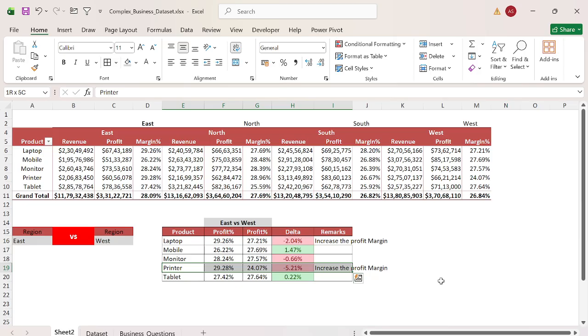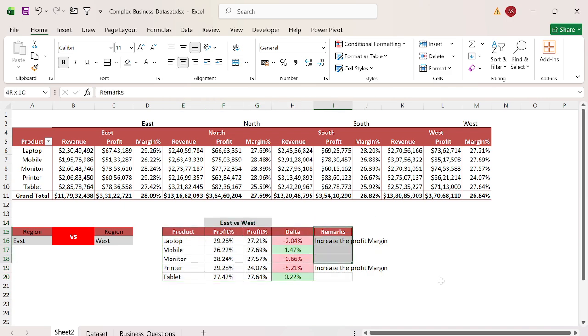For example, in the east we do have a 29.28% profit margin, but in the west, if you go, it is around 24% only, which is a huge gap. It is almost 6% of profit margin we are keeping less as compared to the east. This is something which we can copy here like this.